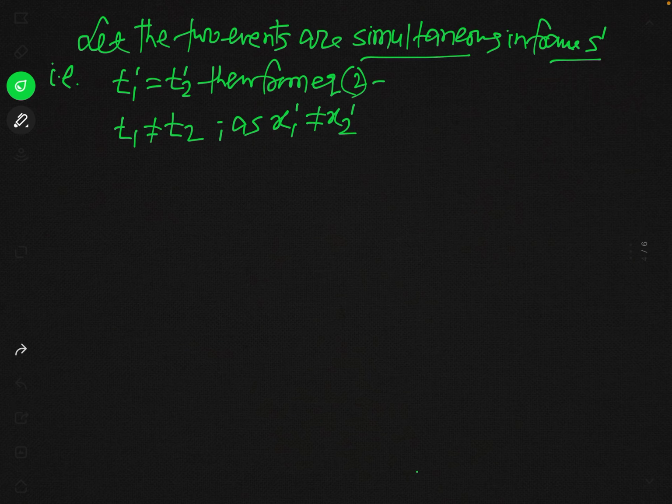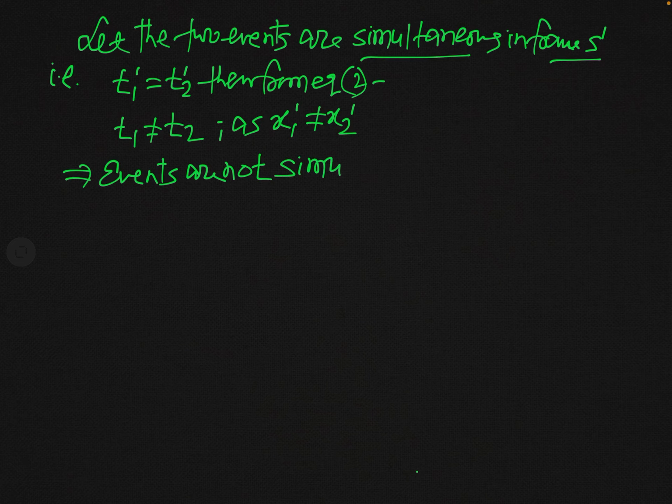And if t1 is not equal to t2, it means the events are not simultaneous in frame S. So this result implies that the events are not simultaneous in frame S.